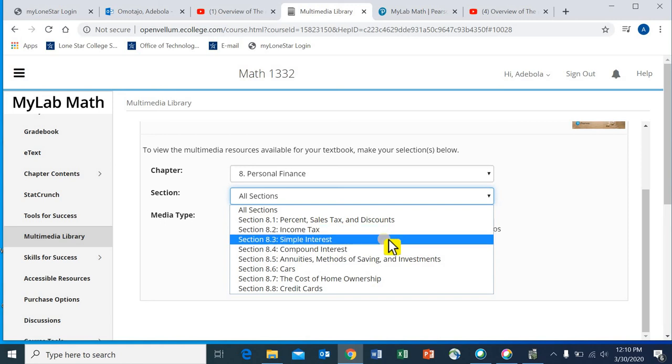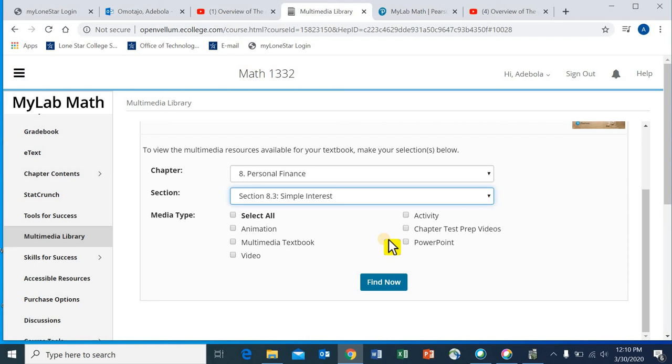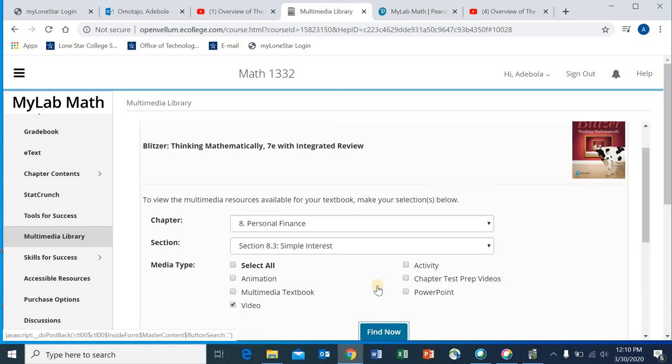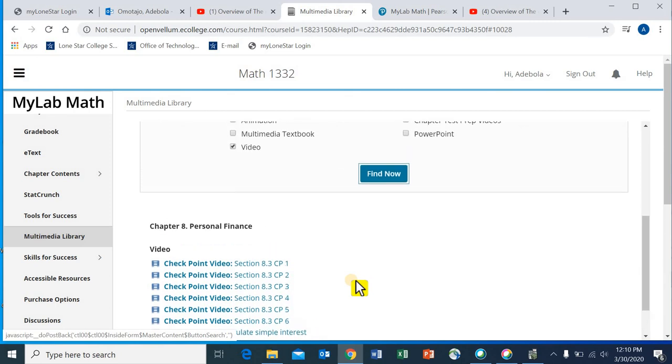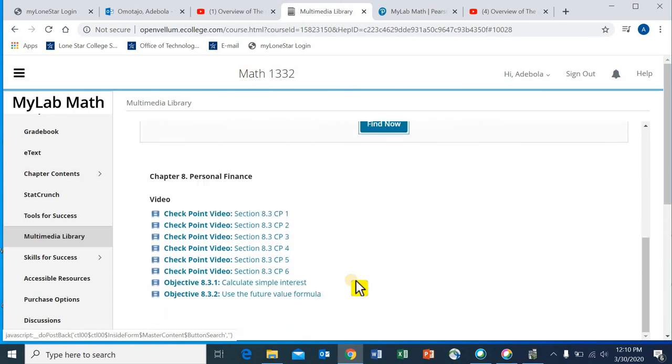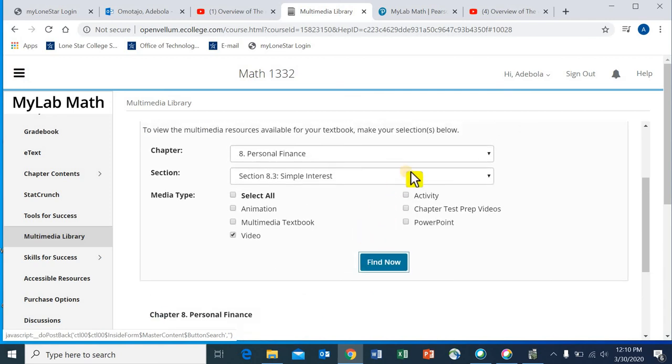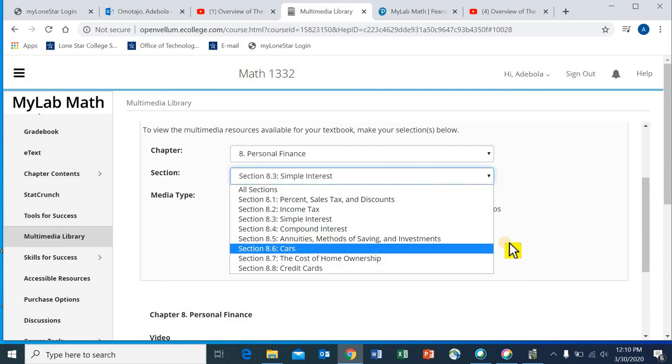The next thing would be simple interest, right? So click on simple interest and you select whatever media you want. If you want a video, we use that and you click find now. Then you can select this video here, which is your objectives, or you can select all of this and watch them one at a time. And then if you want a different section, you can select a different section and look at it.